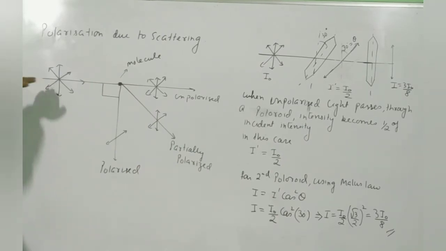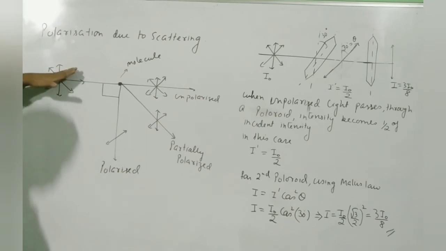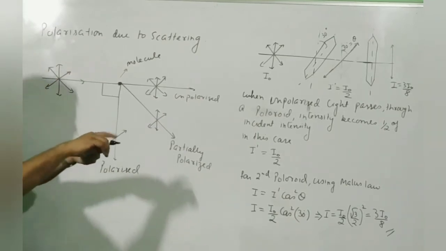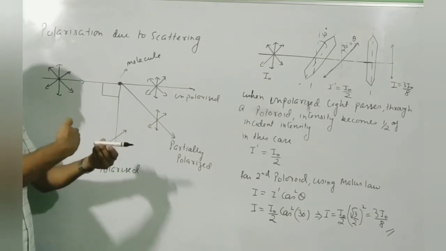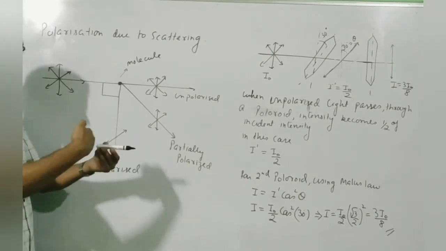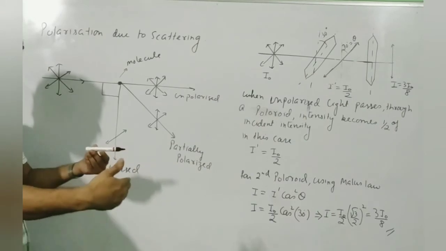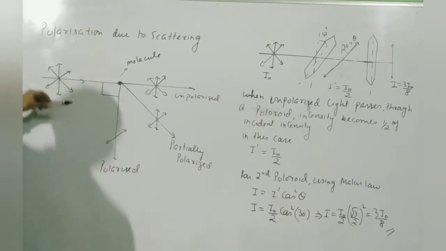The one which is vibrating like this, which I have tried to draw. If this is my molecule, then the one which is vibrating like this, after polarization, this one remains over here.